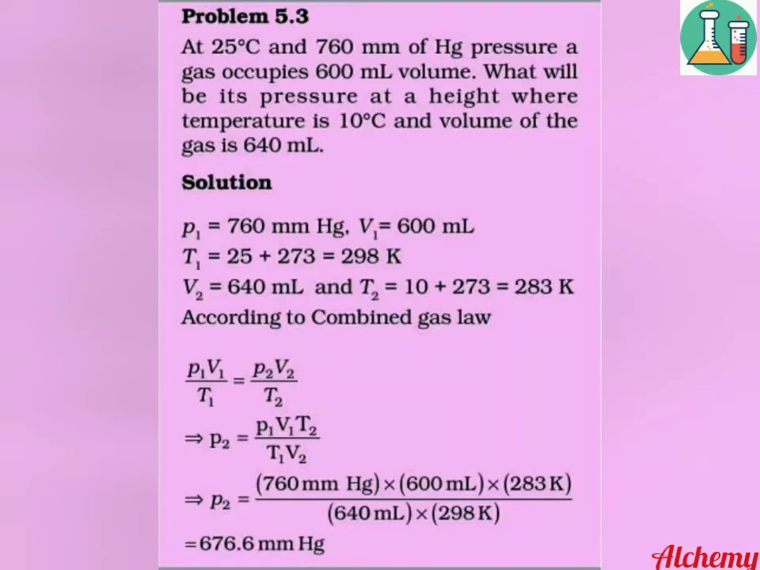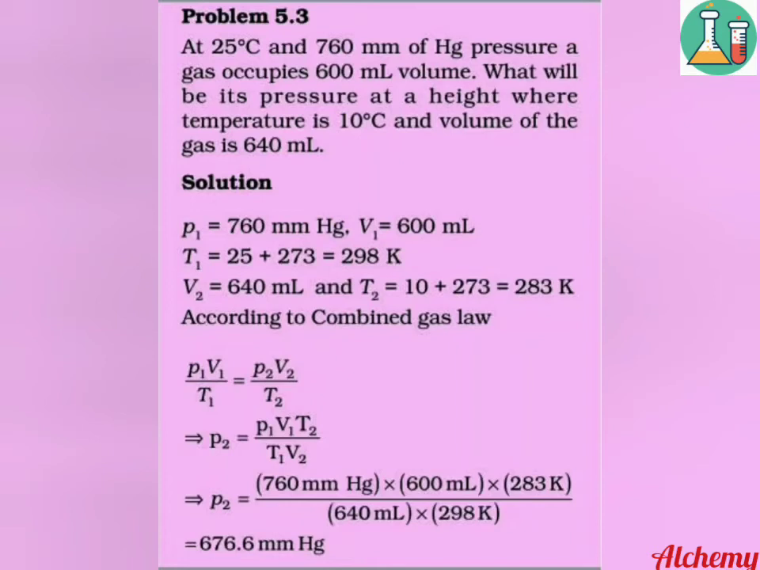At 25 degrees Celsius and 760 mm of mercury pressure, a gas occupies 600 milliliters of volume. What will be its pressure at a height where the temperature is 10 degrees Celsius and the volume of the gas is 640 milliliters? The values given in the first statement are P1, V1 and T1. P1 is 760 mm of mercury, V1 is 600 ml and T1 is 298 kelvin. V2 is 640 milliliters and T2 is 283 kelvin, and we are supposed to find P2.